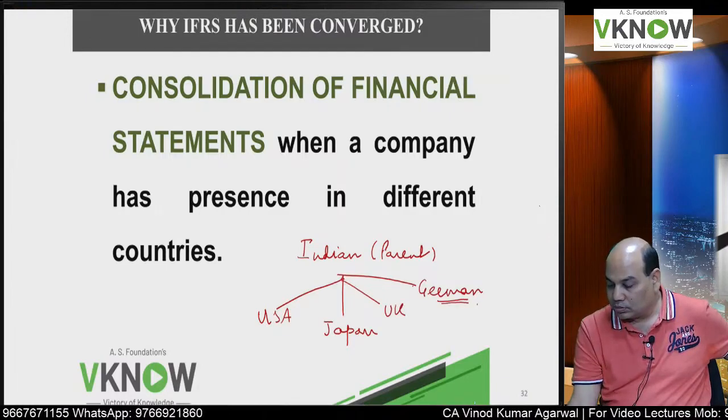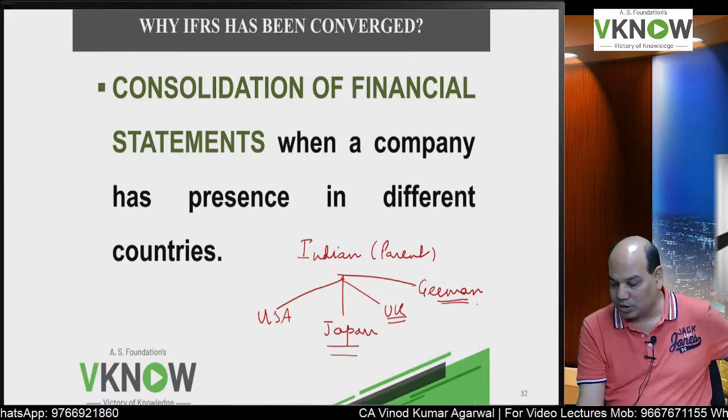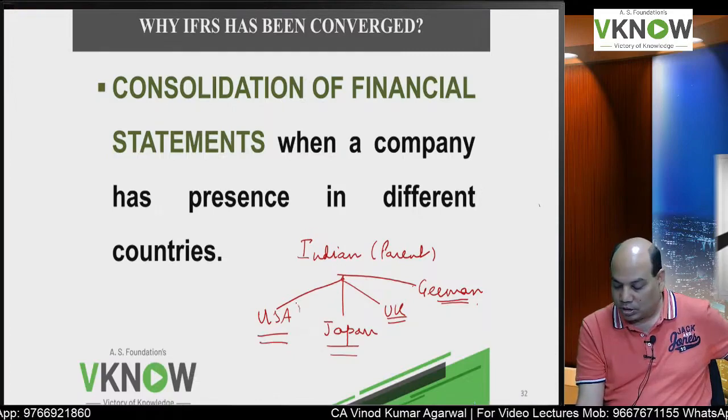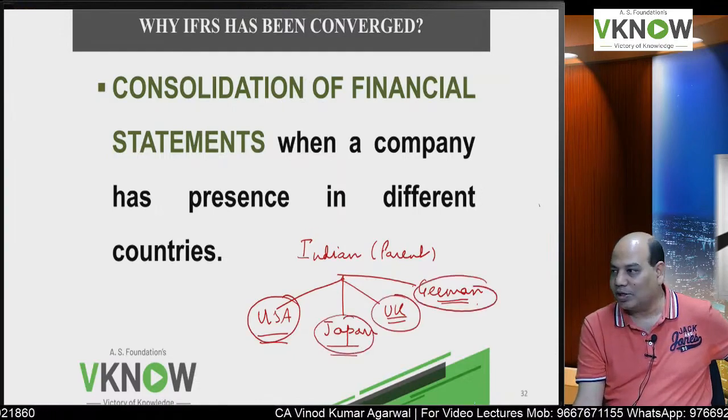They are following German GAAP, UK GAAP, their own Japanese GAAP, or US GAAP. Each of these subsidiaries will prepare the financial statement in their GAAP.